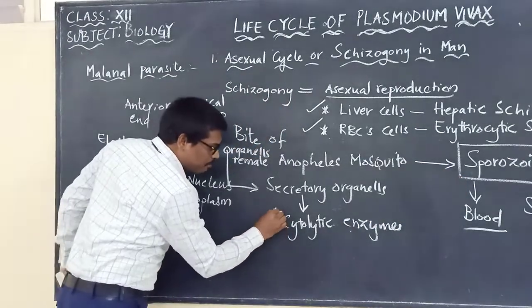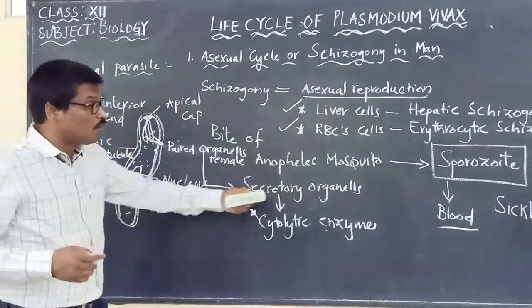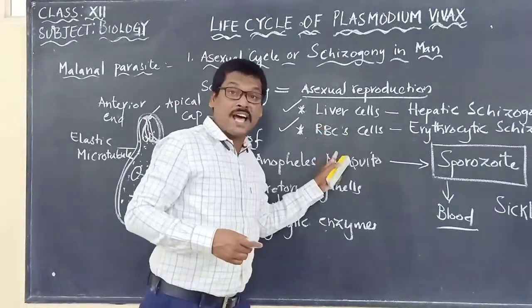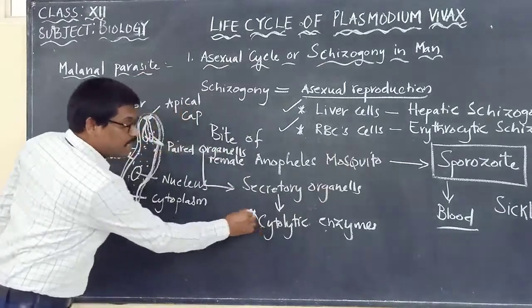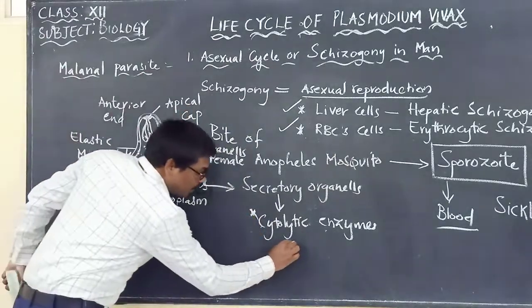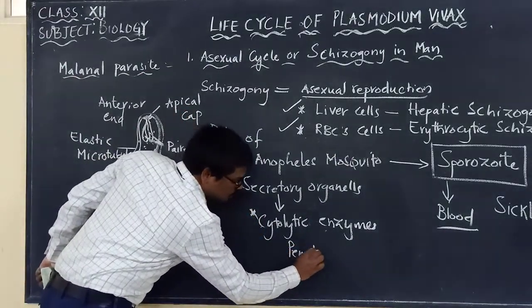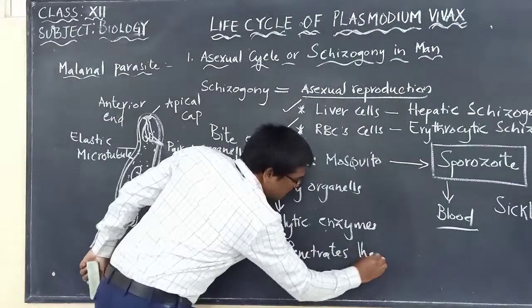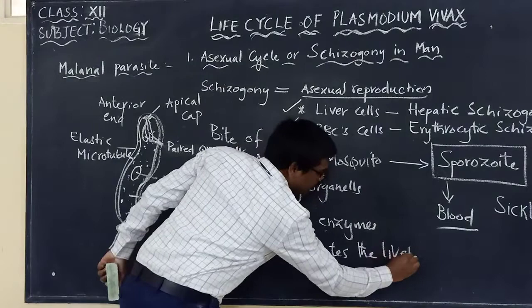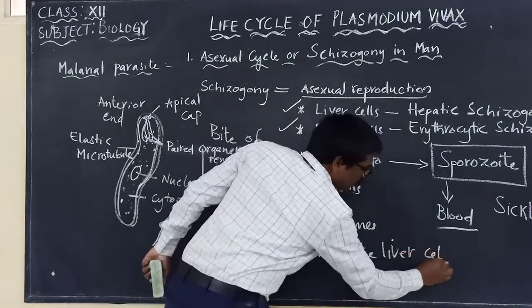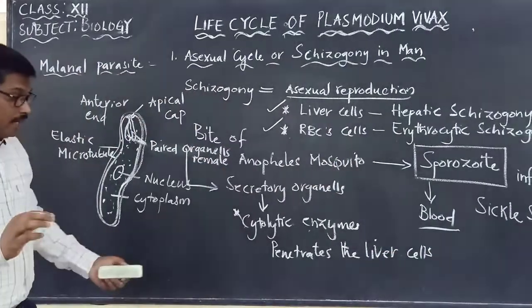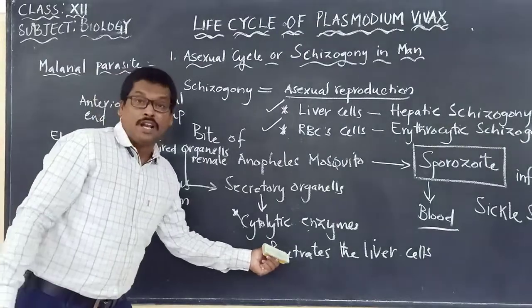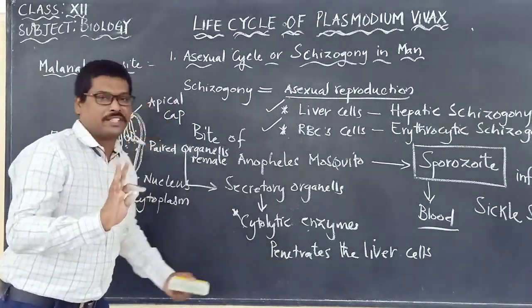So here you have to remember how these sporozoites are entering into the liver cells and RBC cells: it is because of the cytolytic enzymes. What do they do? Penetrates the liver cells. Helps in penetrating the liver cells or RBC cells.